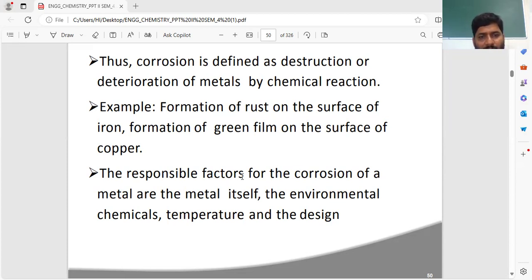See, the responsible factors for the corrosion of metals are the metal itself, the environmental chemicals, temperature, and the design of the metal. Design here means the structure of the metal. So what are the responsible factors for the corrosion of metals? One of the factors is the metal itself, along with what is present in the environment, and temperature. The last one is the metal design. Design means metal structure. The metal structure is also responsible for corrosion.